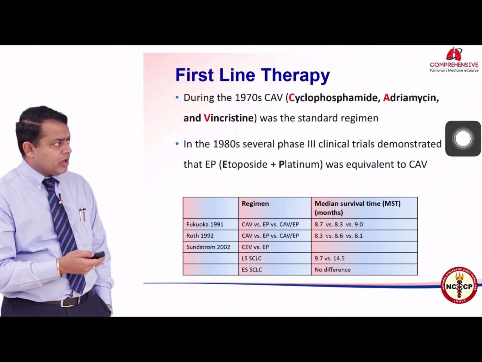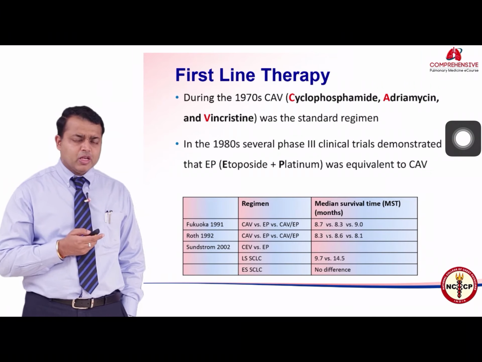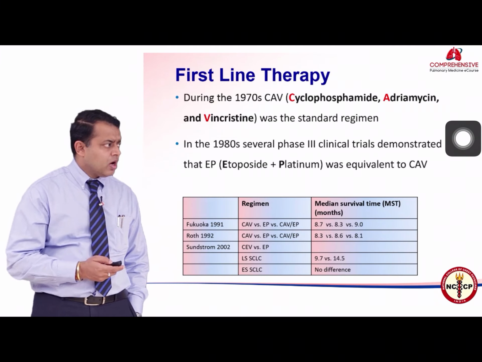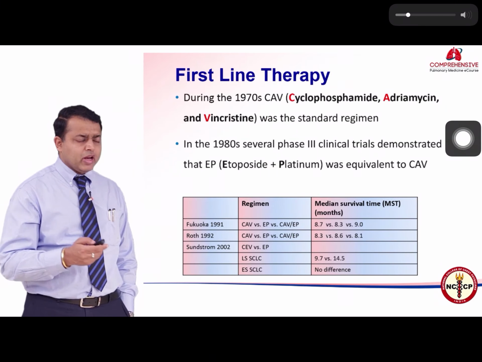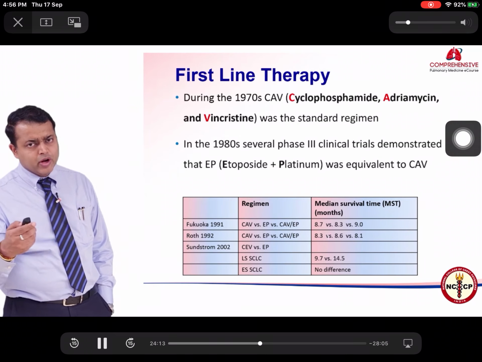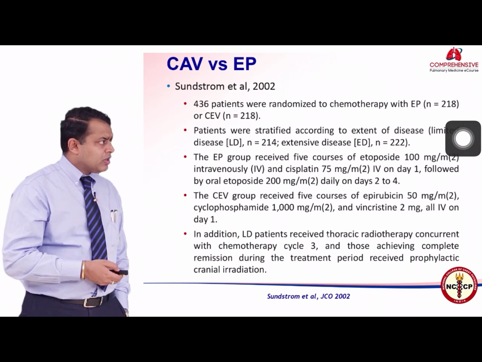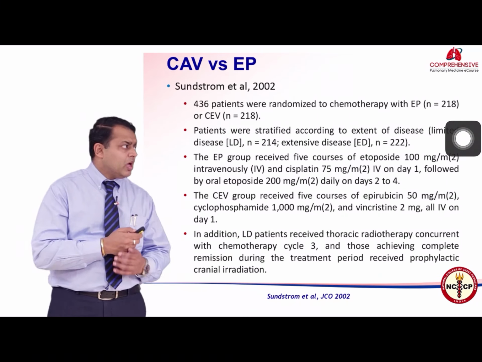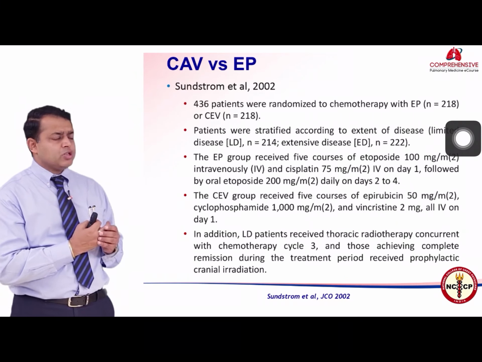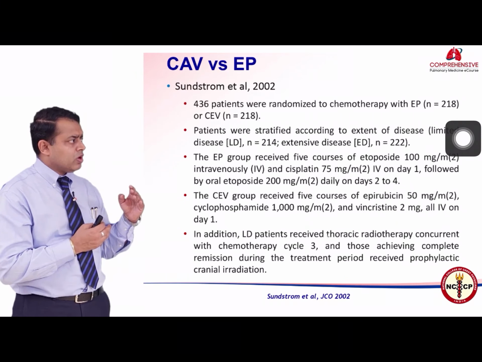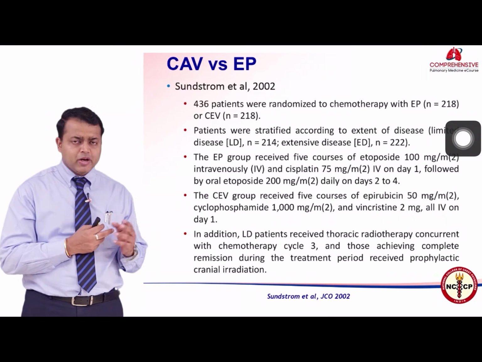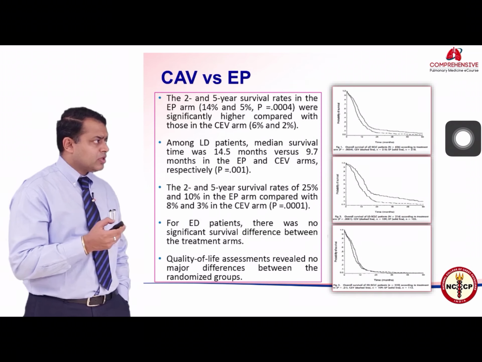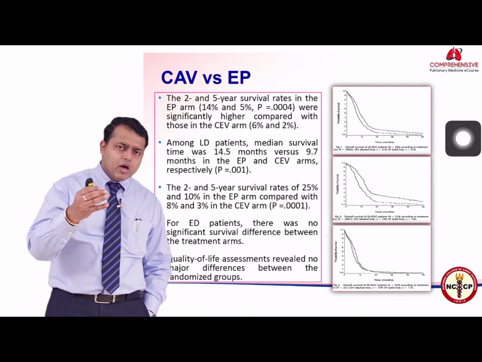The first line chemotherapy, since the 1970s, various forms of chemotherapy have been studied. The CAV regimen, that is cyclophosphamide, adriamycin and vincristine, was the first regimen to be studied in this particular disease, and as you can see, the median overall survival has been around 8 to 9 months. However, then came the major study, the Sundstrom study, which compared CAV with EP. There was a randomization of around 436 patients to EP versus cyclophosphamide, epirubicin and vincristine, continued for about 6 cycles, and the results were such that EP actually scored above CEV.